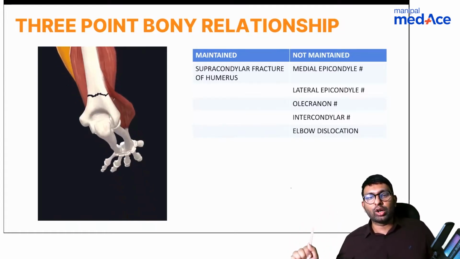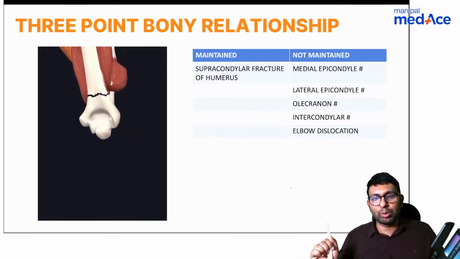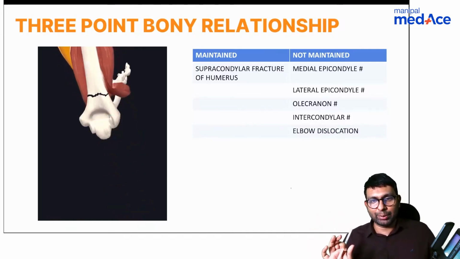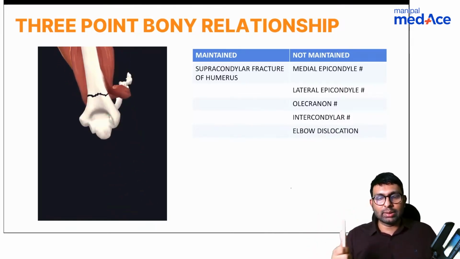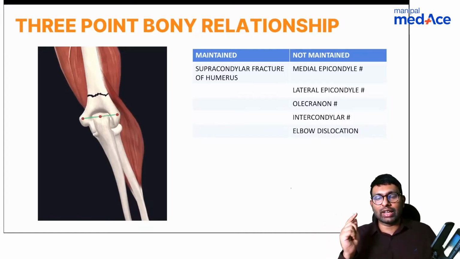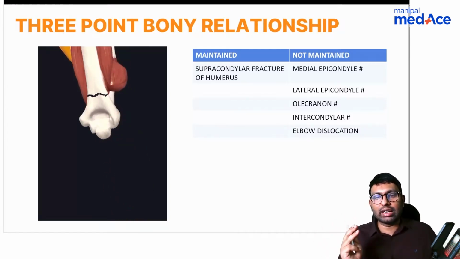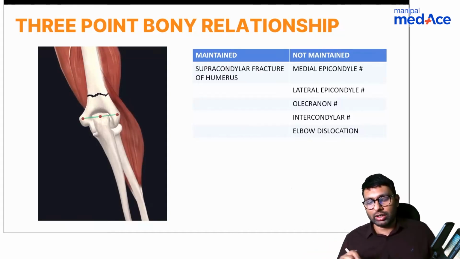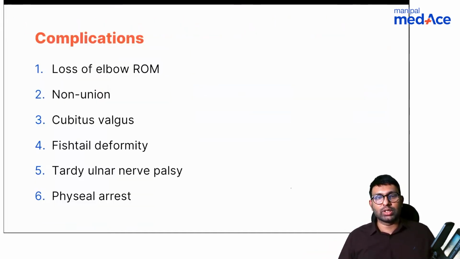Here, can you see how the 3-point bony relationship is still maintained? So it's only in supracondylar humerus fracture that we have a maintained 3-point bony relationship, the 3 points being olecranon, medial epicondyle and lateral epicondyle. But if there is a medial epicondyle fracture, lateral epicondyle fracture, olecranon fracture, intercondylar fracture or elbow dislocation, you will have a 3-point bony relationship that is altered. So in our case, it cannot be a supracondylar humerus fracture. The diagnosis is lateral condyle humerus fracture.